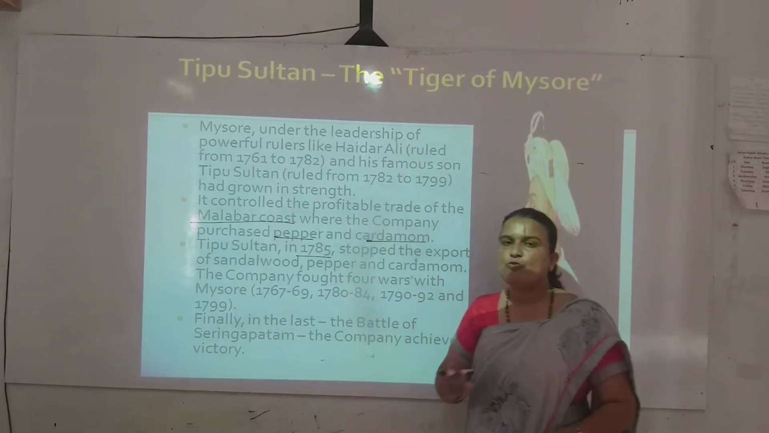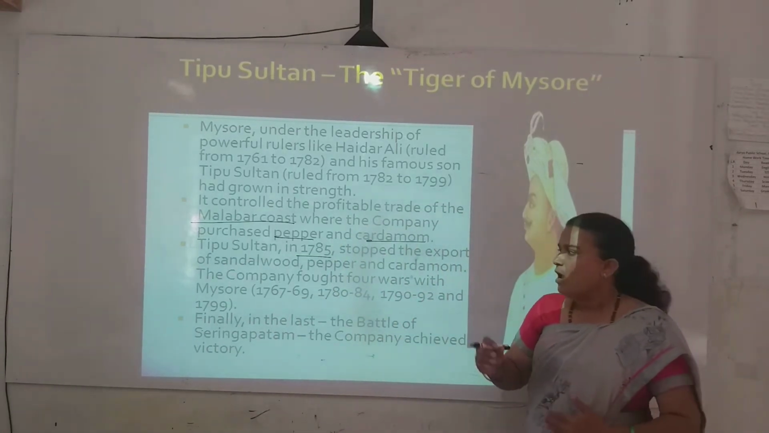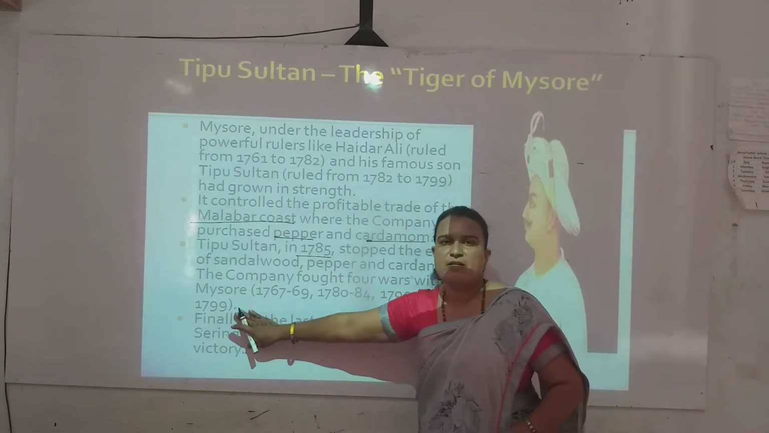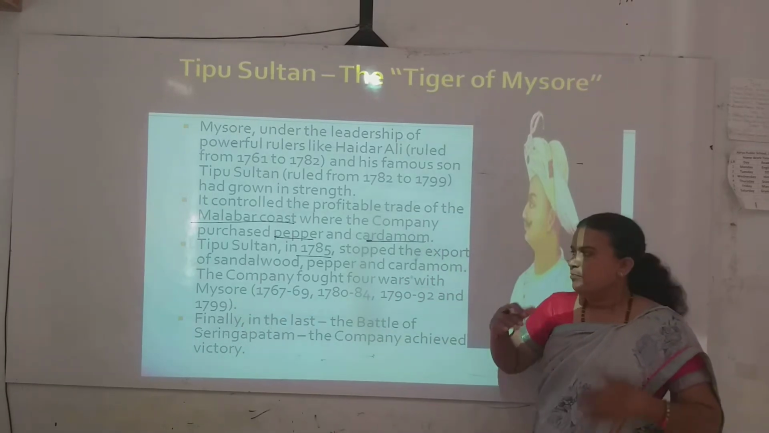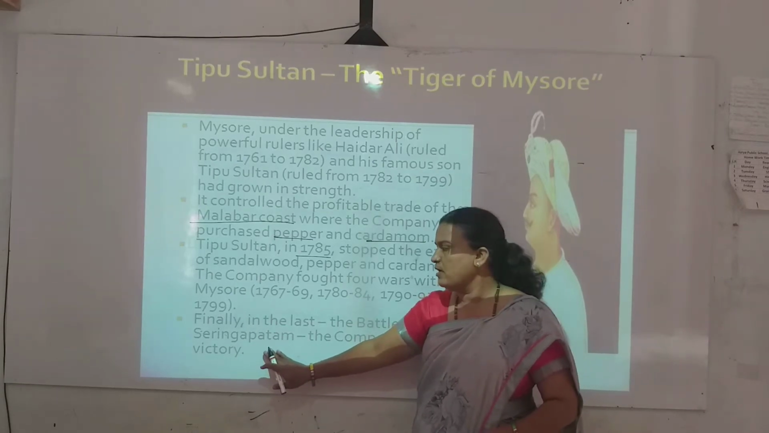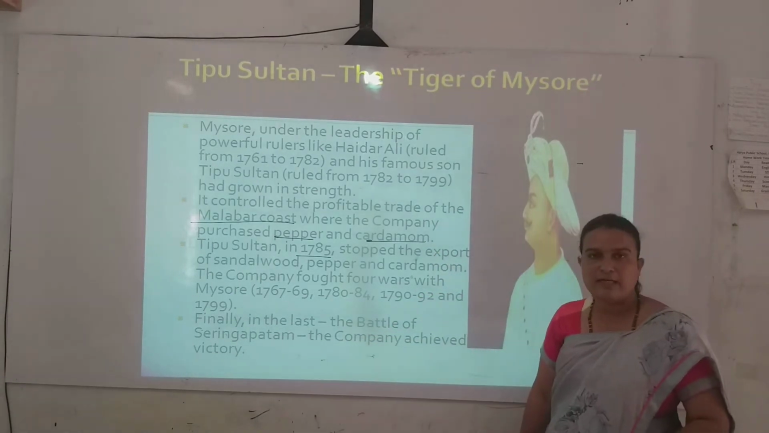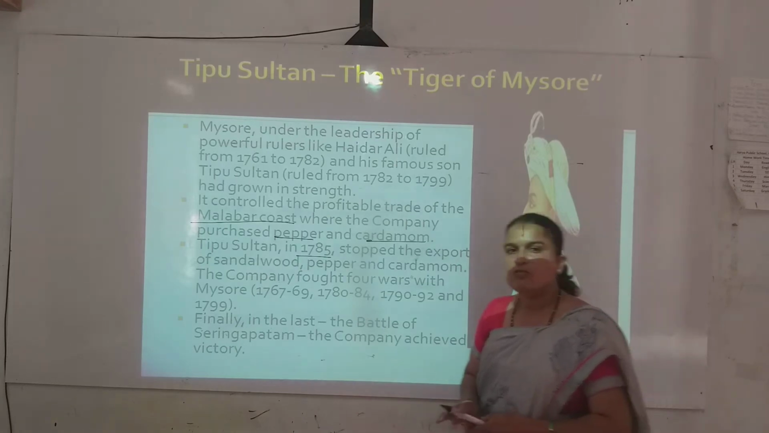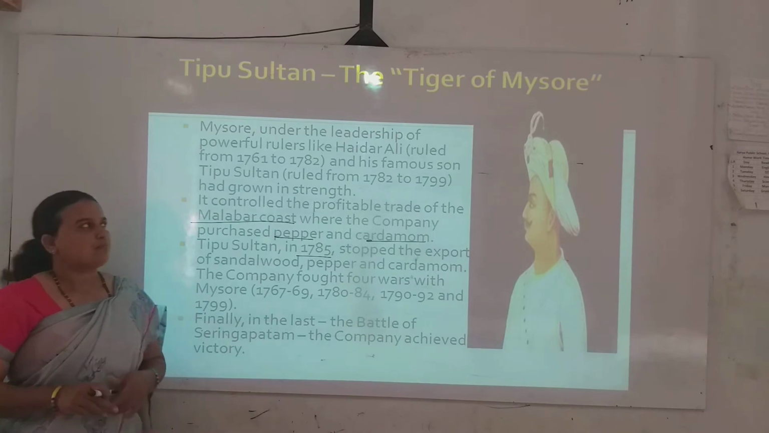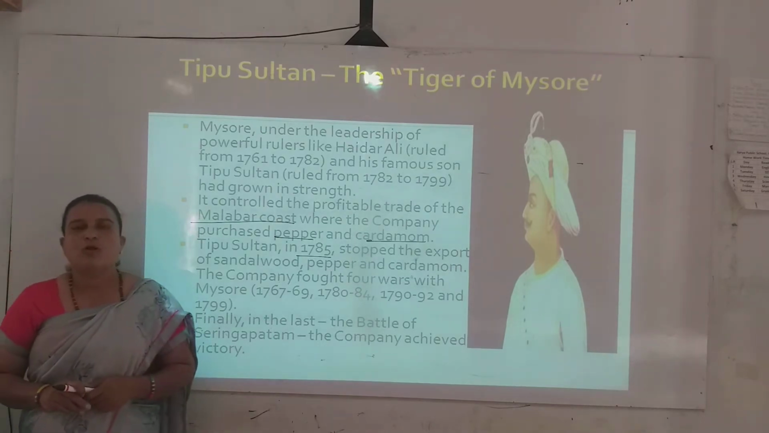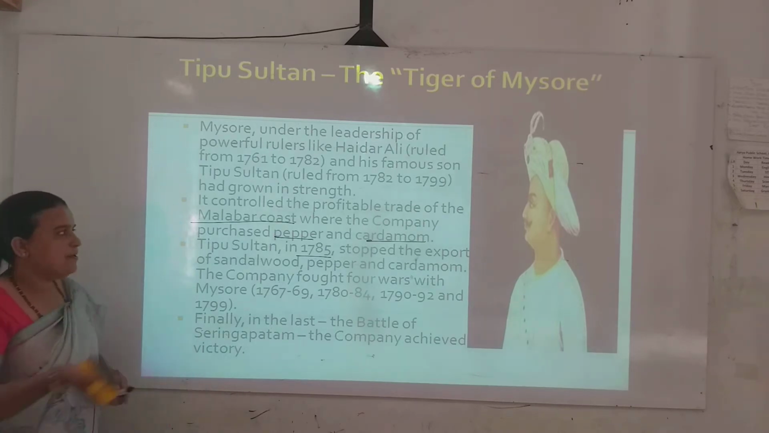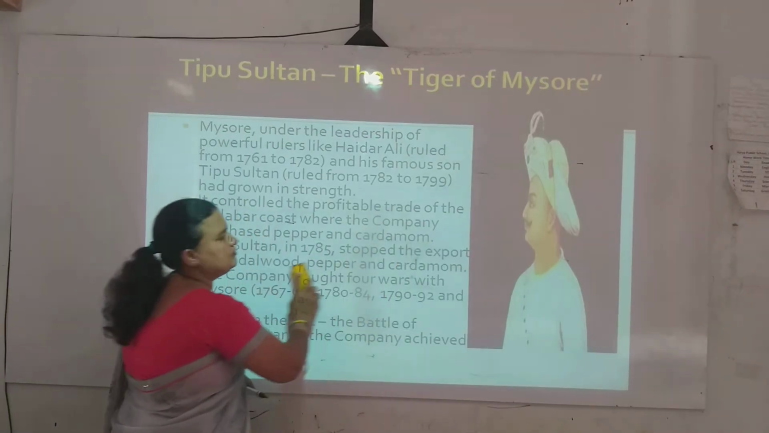The series of wars took place from 1767 to 1799. But at the last, in the war which took place at Seringapatam in 1799, Tipu Sultan lost and the company got victory. And in this way, Mysore also came under the company officials.